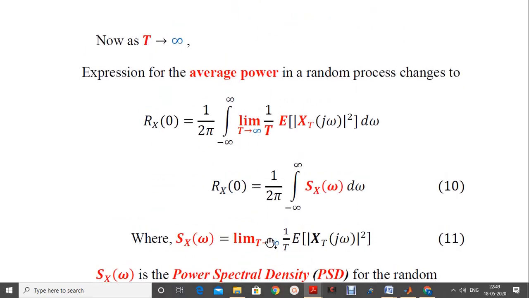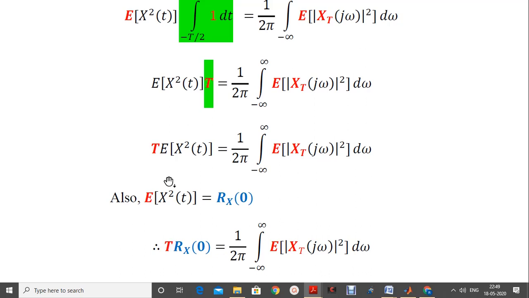So therefore the above equation can be changed to the form as below. T first term multiplied by E of x square of t is there. This is replaced by Rx of 0 is equal to the entire term on the right hand side as above.